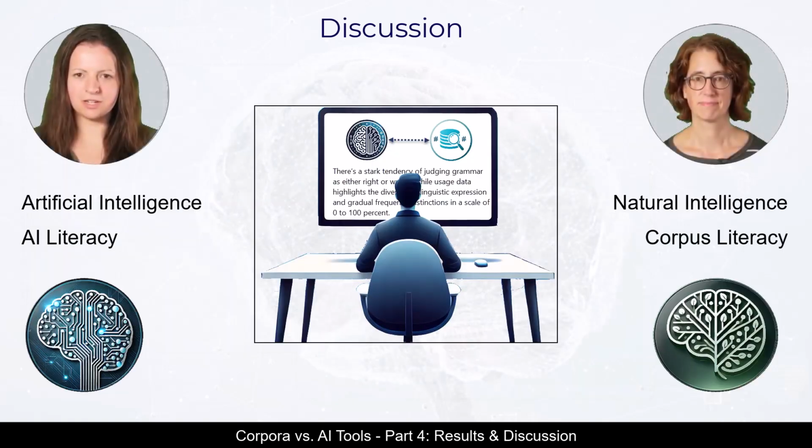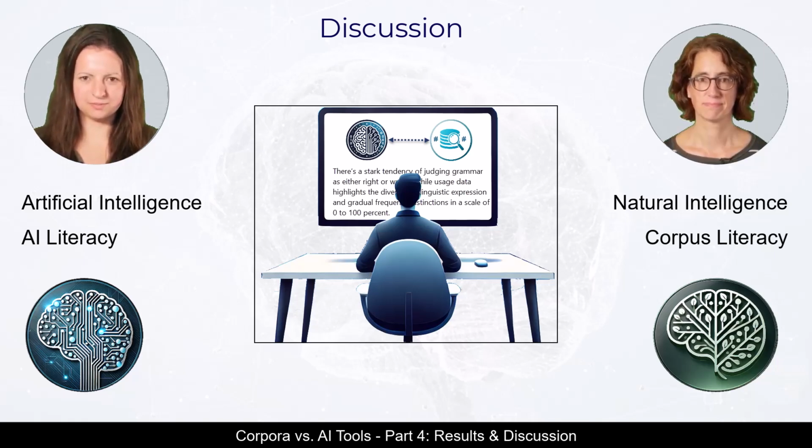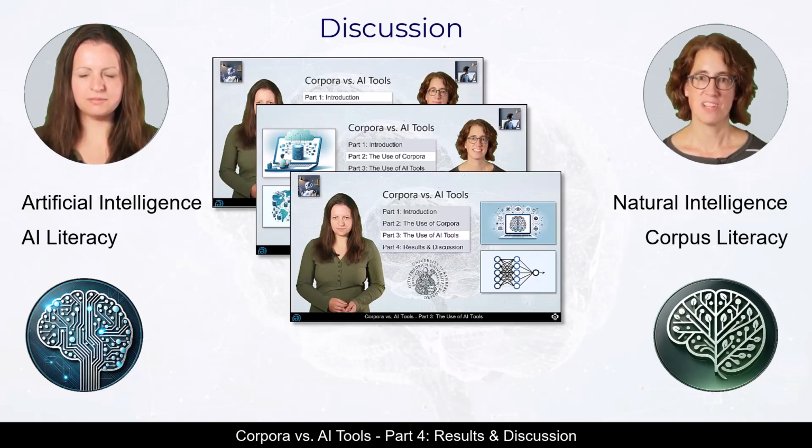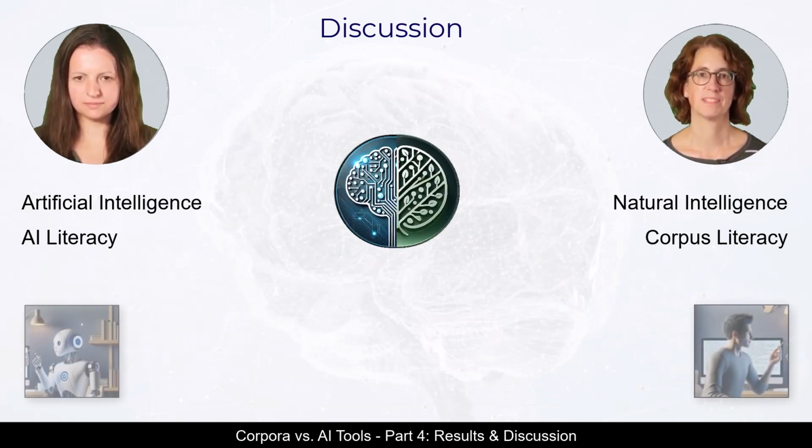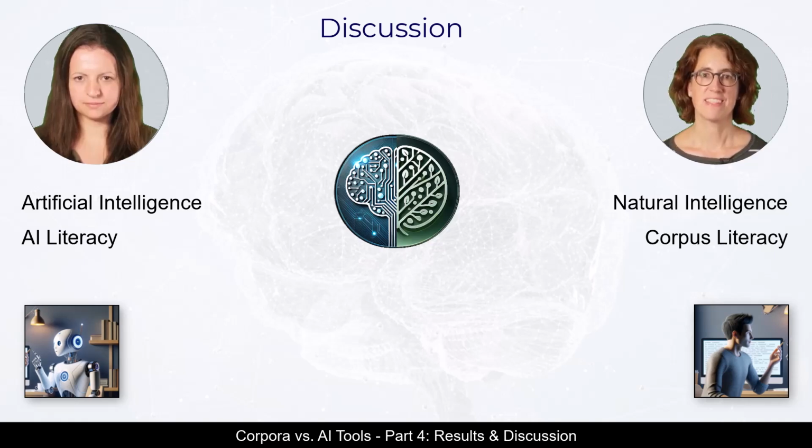Both natural and artificial intelligence have their own strengths and weaknesses, which present us, as users, with various challenges in terms of how and when to use which. This video series has shown what a sensible division of tasks and profitable cooperation between the two can look like in the case of error correction.